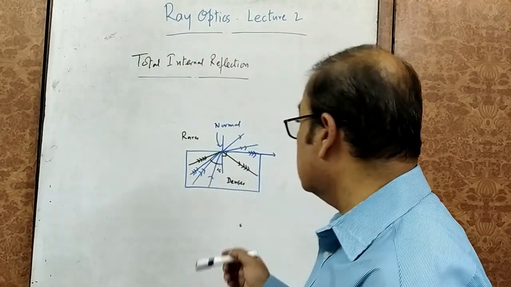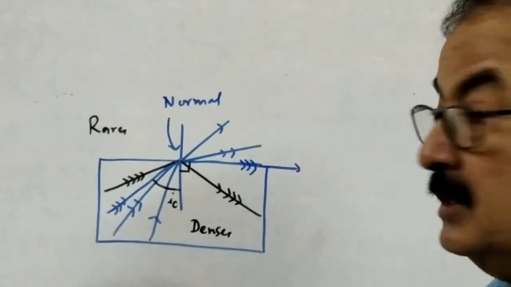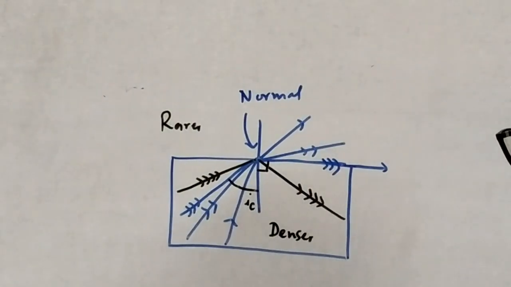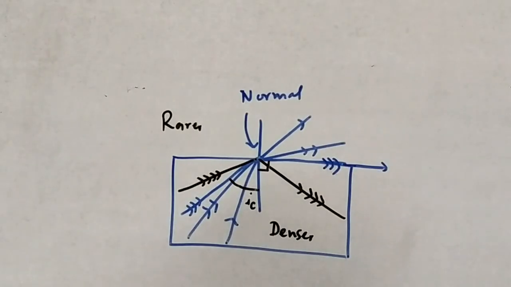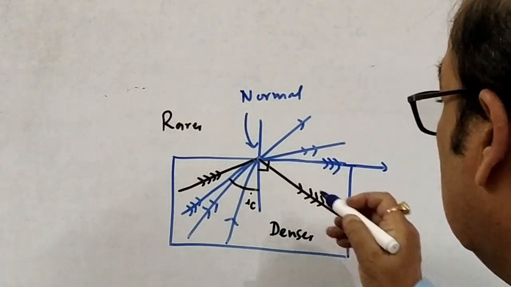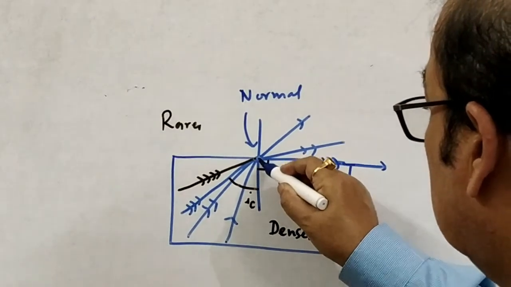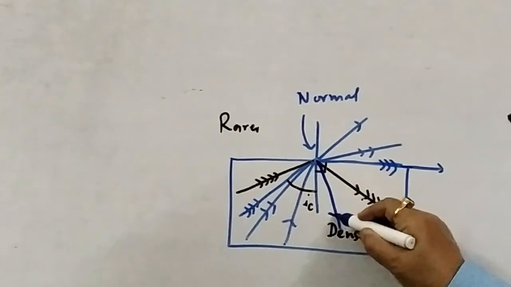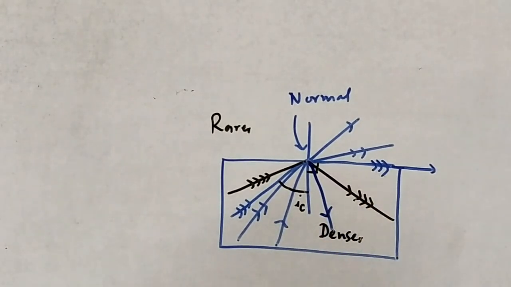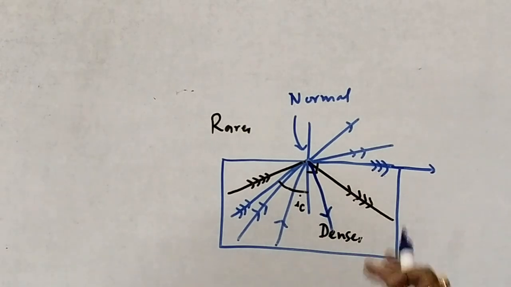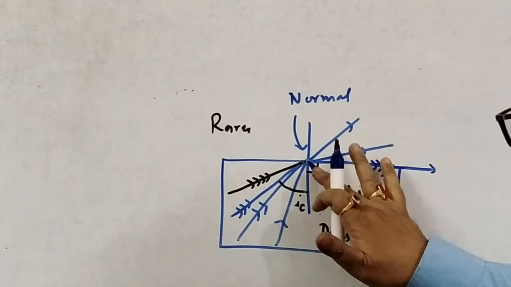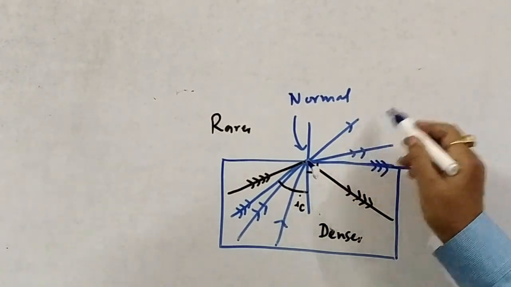Here we have this transparent denser medium, and above it is the rarer medium, naturally maybe air or vacuum, whatever we call. Now first we take a ray of light, say this one. This is the first incident ray, and this one is the refracted ray in the other medium.